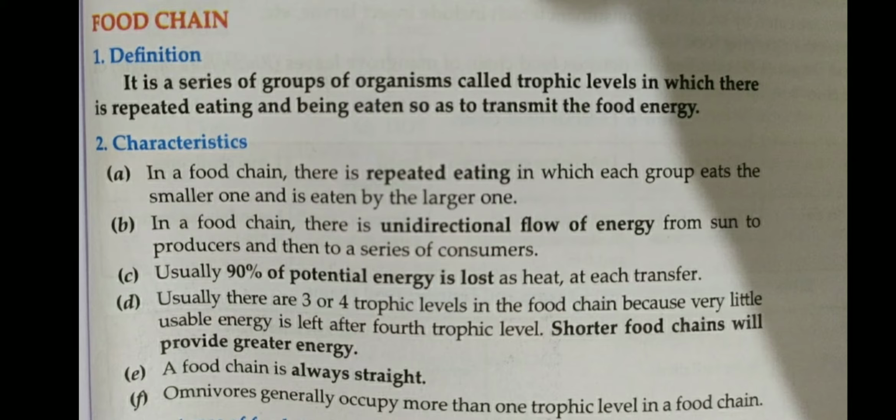So reverse flow of the energy does not take place. The energy transfers from plant to herbivore and herbivore to carnivore, not backward, and that is called unidirectional flow of the energy.